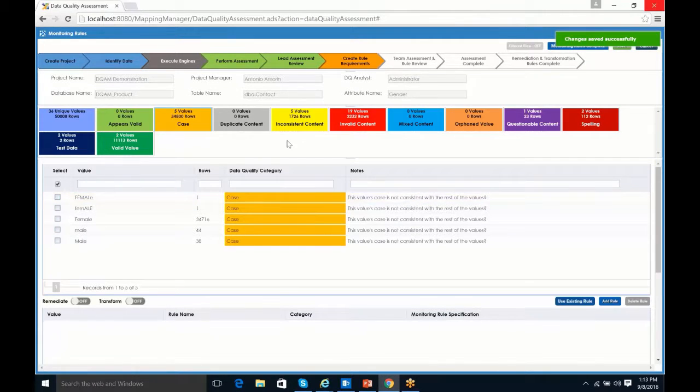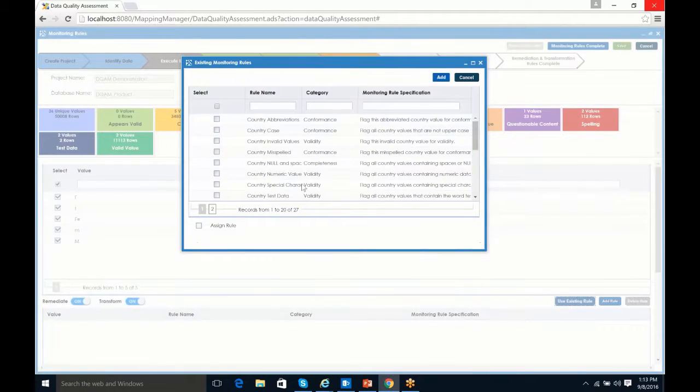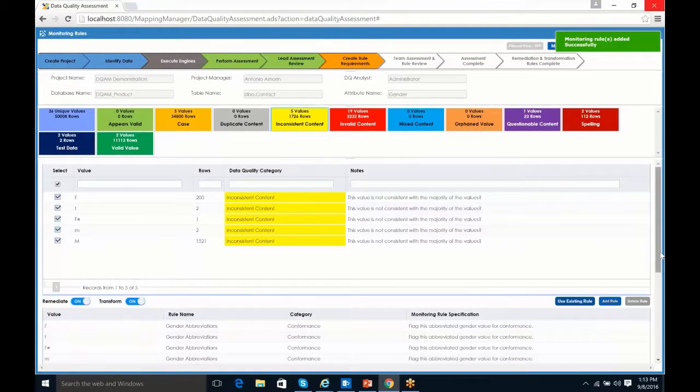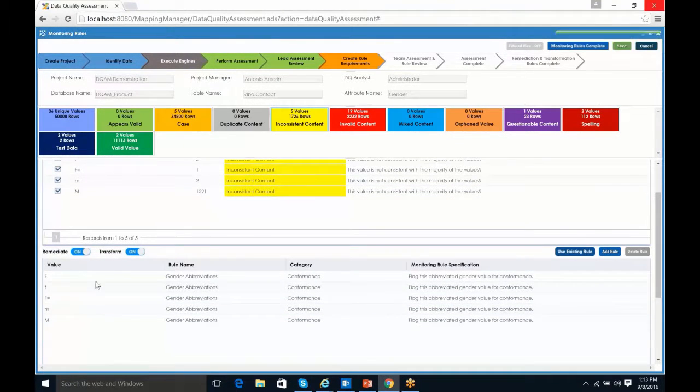Next, we want to do our inconsistent ones. So these are our abbreviations, and I can remediate and transform those to valid values. I can also use an existing rule from a previous assessment and identify where we have gender abbreviations, and I'll select that one and add that rule. So again, we're reusing existing rules that have already been created in the past. Here we're saying it's a gender abbreviation, it's a conformance issue, and the message to the developer is flag this abbreviated gender value for conformance.